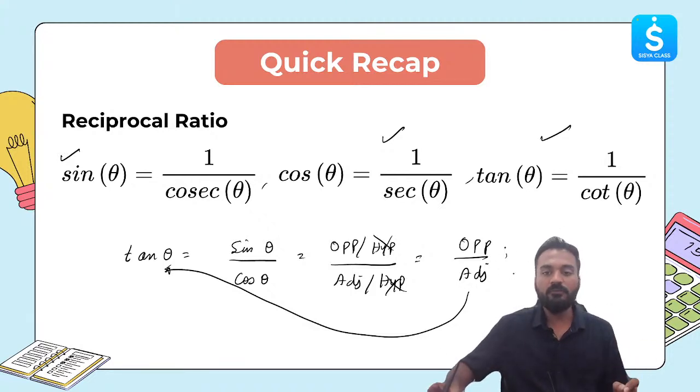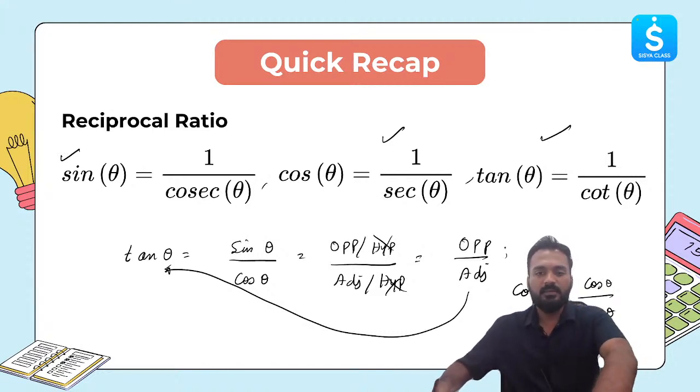And the additional thing which you need to know. Another thing is cot theta. What will cot theta become? Simply 1 by tan theta. In the same way, cot theta will become cos theta by sine theta. Is this clear to everyone? I can see each and every one of you are replying in the chat box.